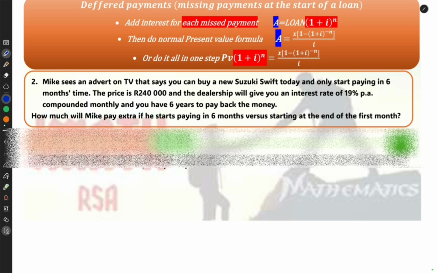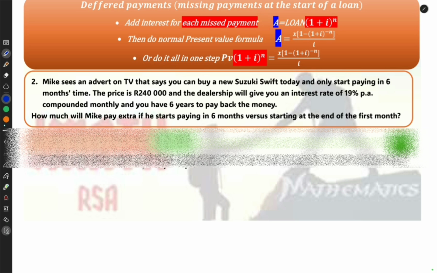Firstly, you need to add interest. We're just going to use the normal compound formula with the loan amount and interest for the months that he actually missed. When we know the new amount that he still owes the moment he starts paying, we can then use the present value formula to answer whatever they are asking. Most of the time, they are asking what should X be so that this person can finish his loan in the allotted time frame. So let's look at question 2, which I would say is a level 4 question. Quite complicated, but let's go.